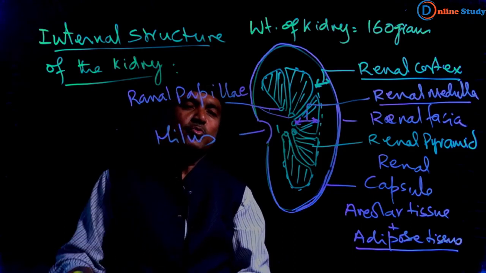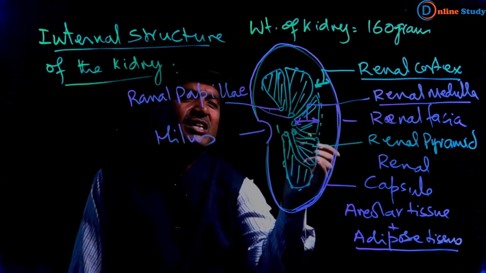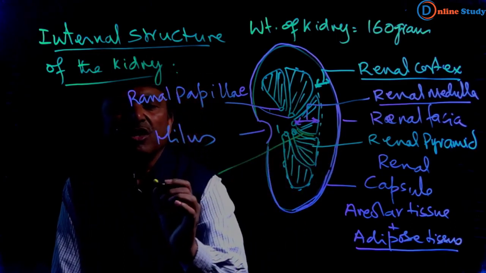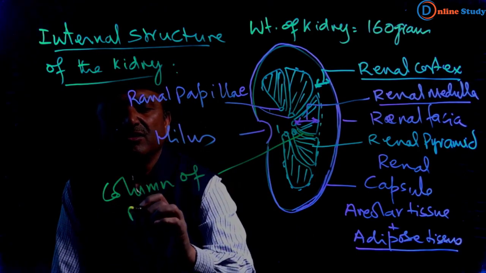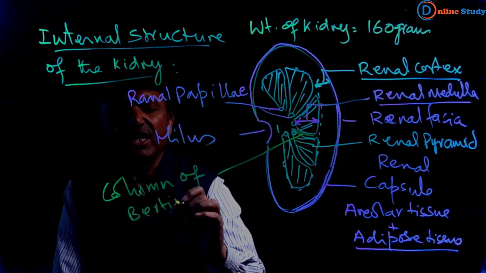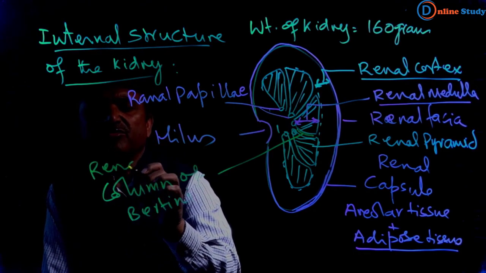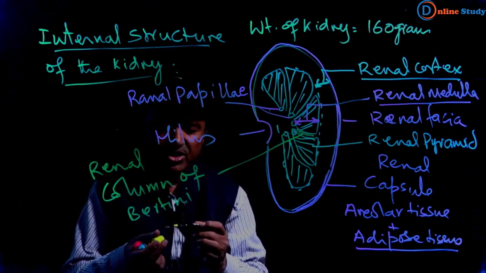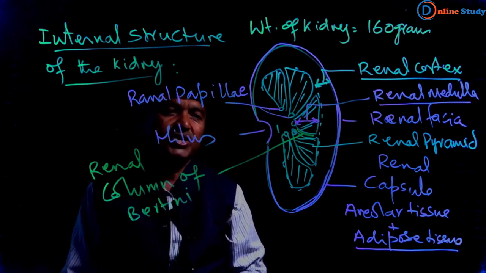The tissue present in between the renal pyramids is called column of Bertini, or we can say renal column of Bertini.